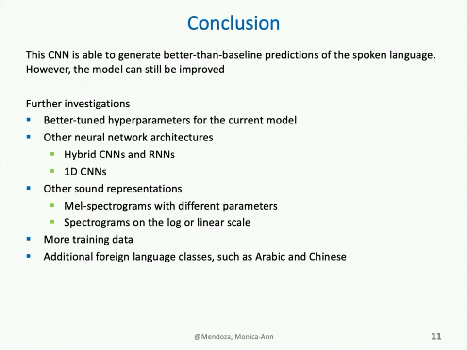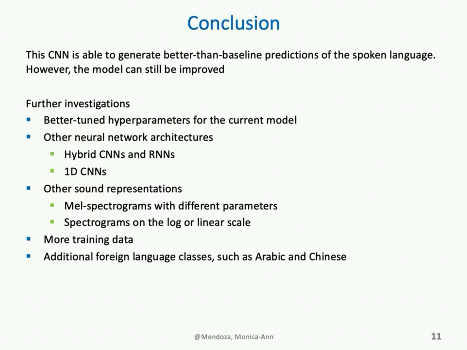With additional time, I would like to conduct these further investigations in order to improve the model. I can try better tuning hyperparameters for the current model or changing the types and sizes of the layers. For example, I find that my model might be kind of small right now, so I would like to increase the filter sizes in order to increase the capacity of my model to learn important features. I can also try other neural network architectures.